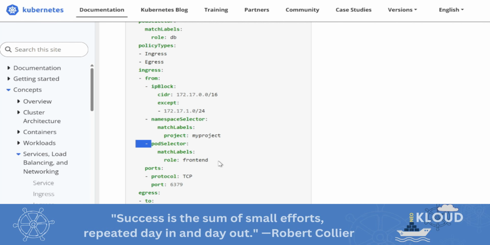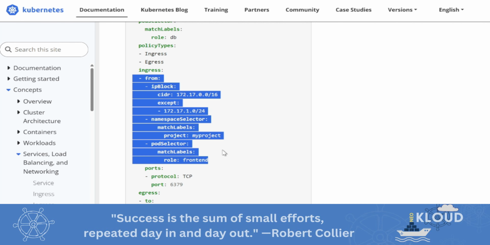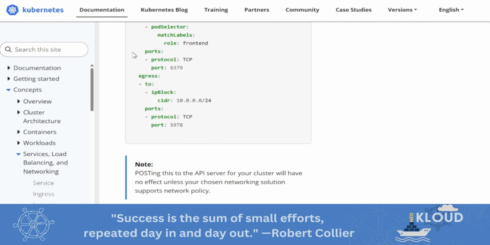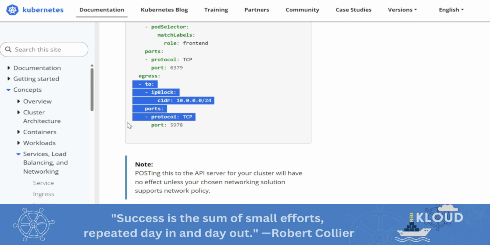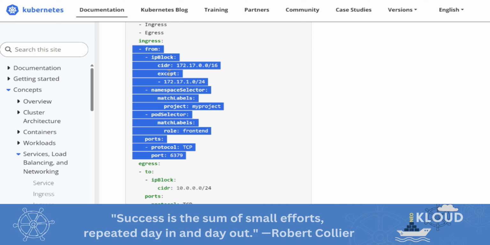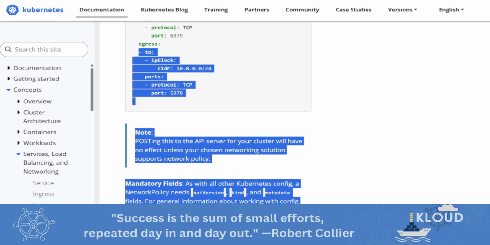So you can make combinations of these for complex rules, and you can also specify the port, whether incoming traffic from that port is allowed or not. Here, only for a particular port, I will accept on port 6379. Like this, there are two blocks here as well. You can mention all these things for the egress address also.